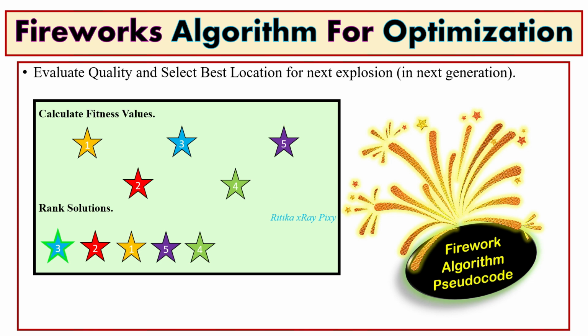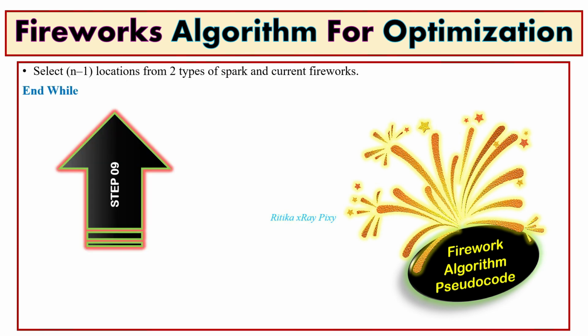For example, we calculated the fitness value for the 5 fireworks. Next we will rank the solutions as per their fitness value, with the best fitness value at the first position and the worst fitness value at the last. For example, the third firework has the best location, so this is the best firework. Keep the best and select the rest for the next explosion.